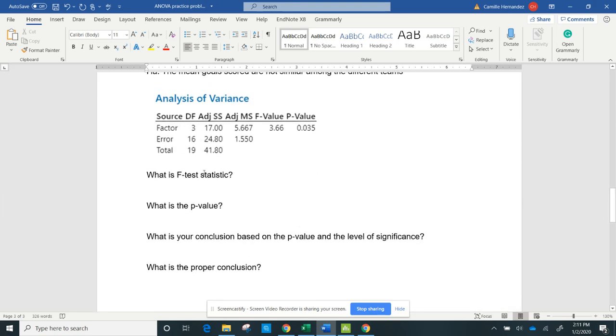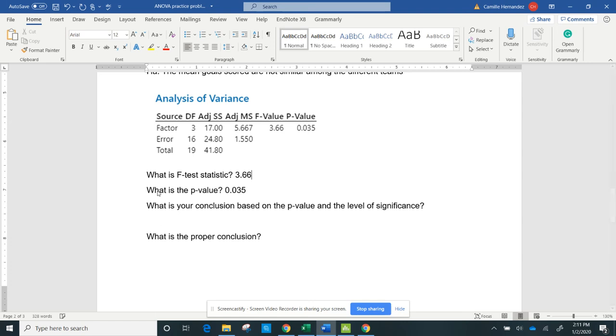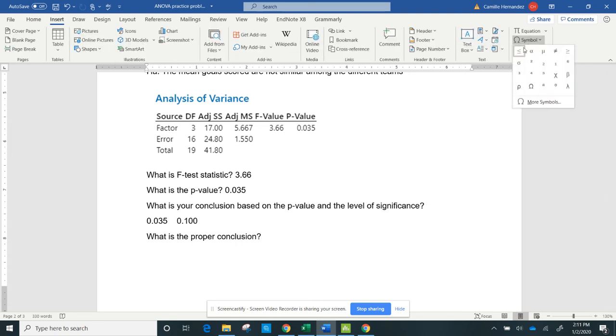All right, so what is my F statistic? I'm going to put it right here. It's 3.66. What is my p-value? 0.035. So I'm going to compare it here. Let me bring up more room. All right, so 0.035 compared to 0.10. Okay, 0.10 is greater than 0.035. So I'm going to put in the correct symbol so I know. So then I reject the null, okay?